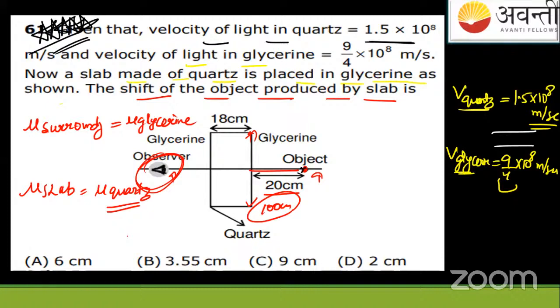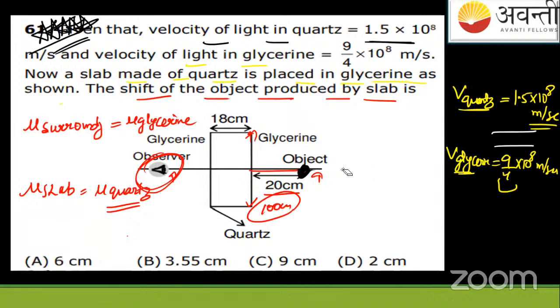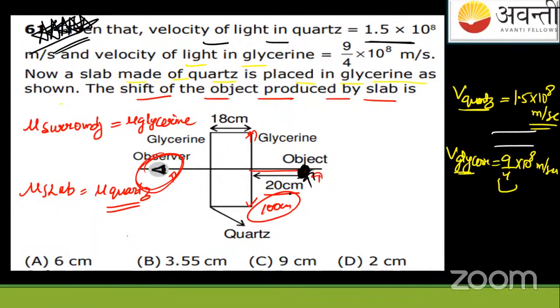So I will comment like this as per the slide. If you are able to see the object, whether it is here, wherever, with respect to that location, since the object shown here is at this position, the shift is positive. Positive means towards the observer, that is, the positive direction. So I will say 6 centimeter will come out to be here.